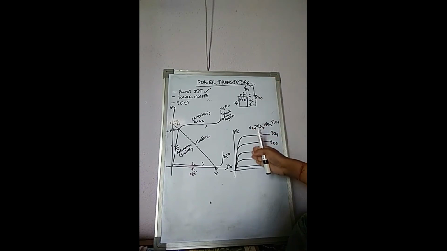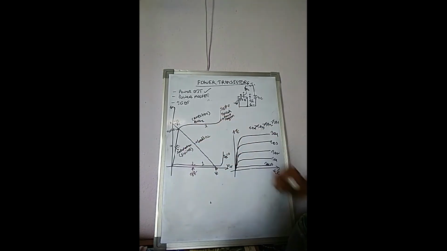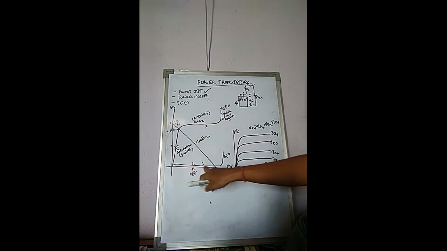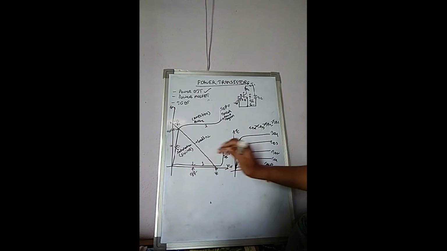From this graph, we take some part and draw one graph for IB equal to 0, another graph for IB not equal to 0. In this graph, when IB equal to 0, VCE value increases but IC current does not rise.